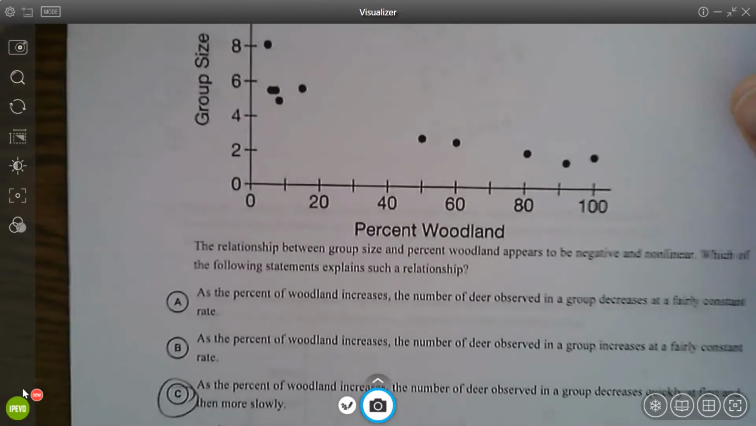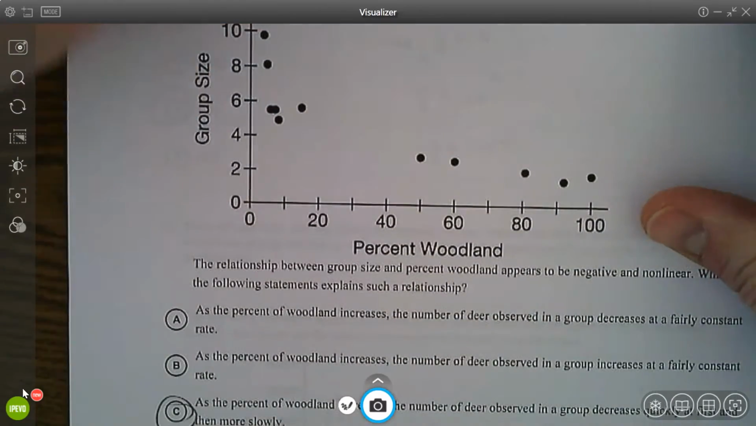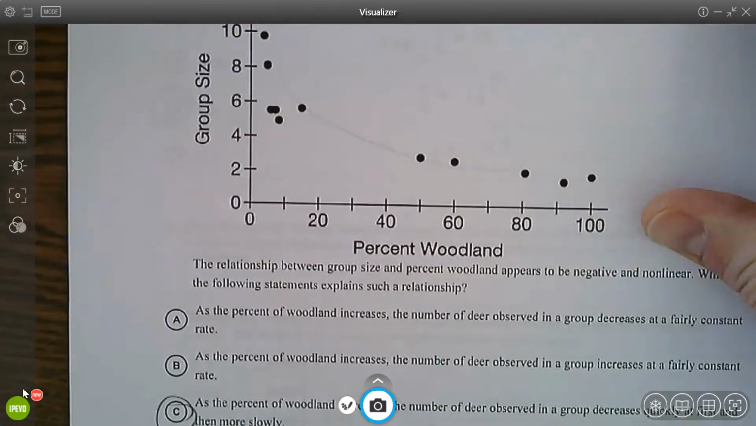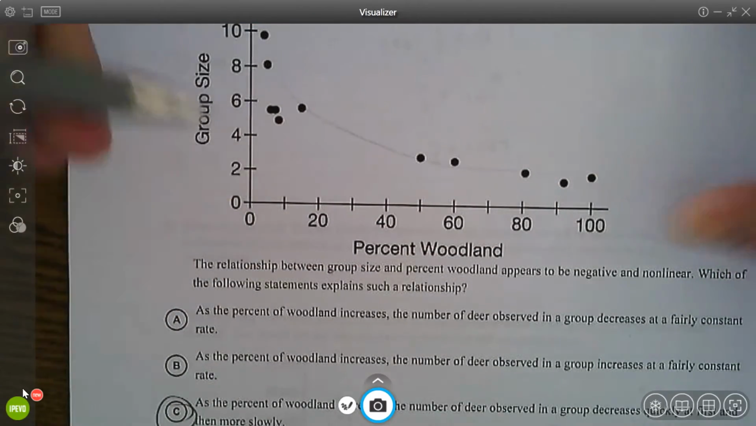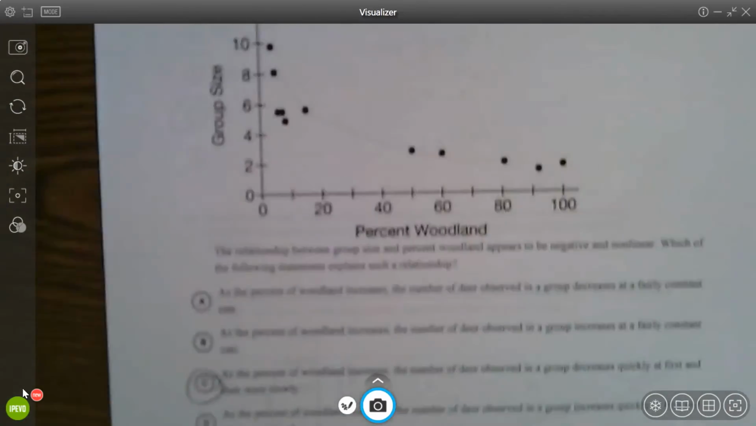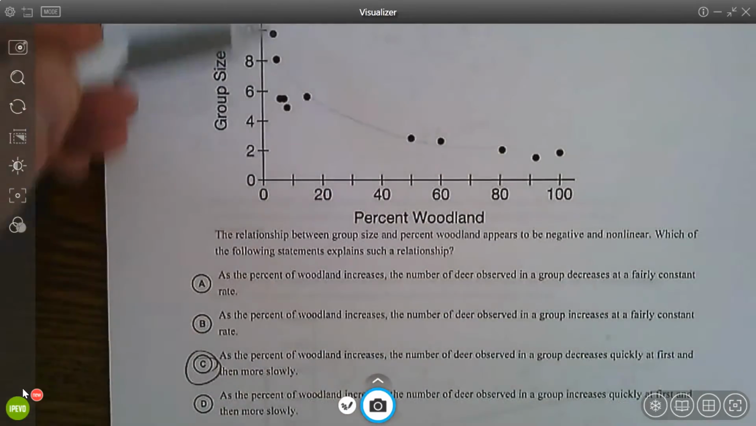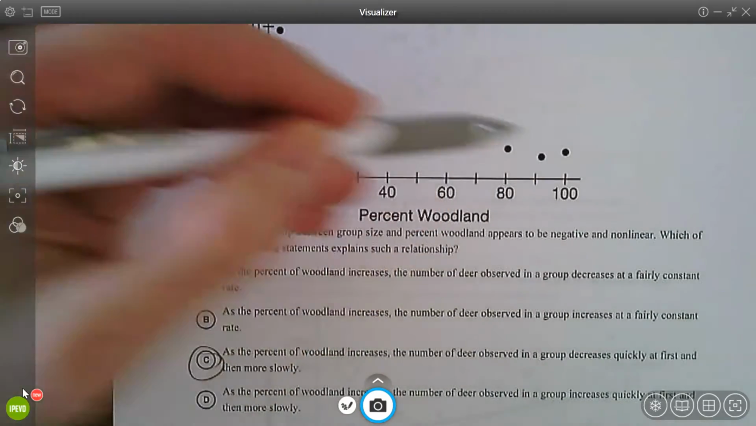Question 10. This is definitely not linear. You can see a curved pattern here. And I'm just looking for the choice that displays that best. As the percent of woodland increases, the number of deer decreased quickly, and then it flattened out.